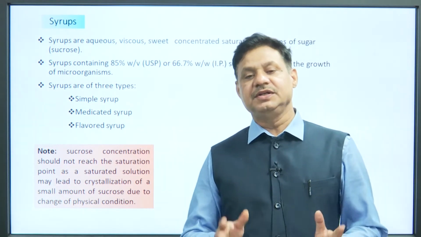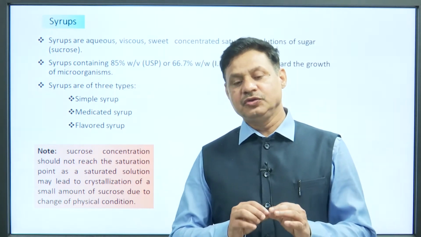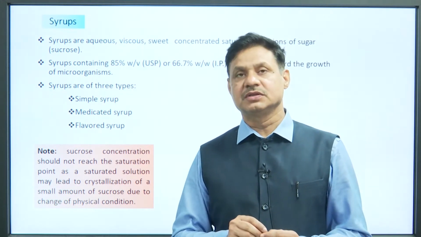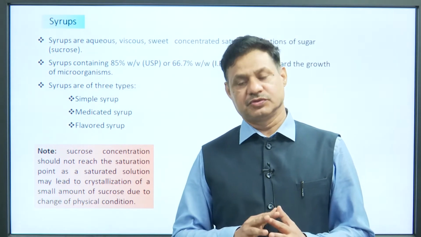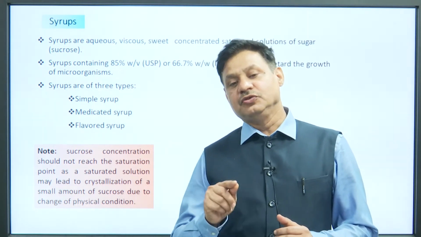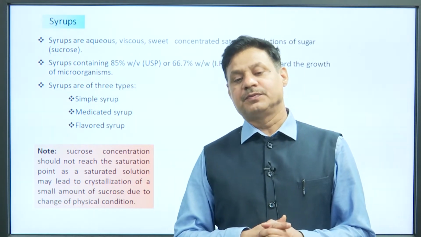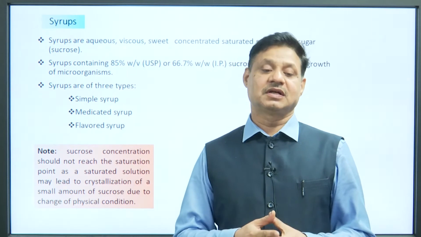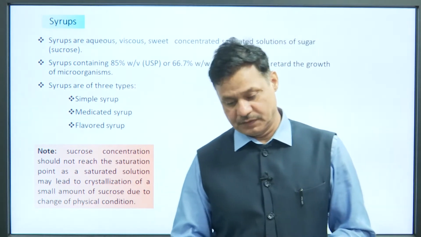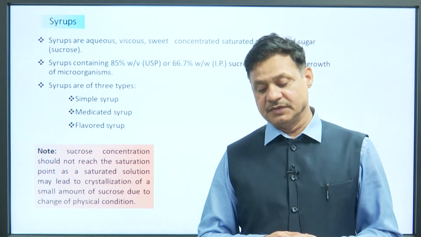It clearly indicates that where the solute and solvent are uniformly dissolved or mixed with each other, they are known as homogeneous solutions, or generally monophasic liquid dosage forms, whereas where the solute is not uniformly dispersed or dissolved, or not mixed properly, in other words heterogeneous solutions, these are generally biphasic liquid dosage forms. A very nice example of a monophasic liquid dosage form as per the syllabus is syrup.